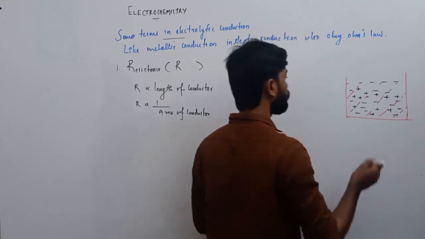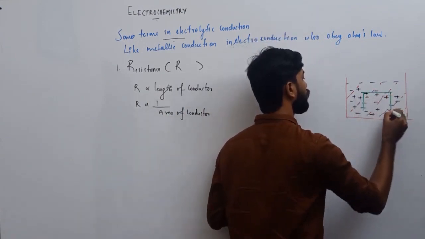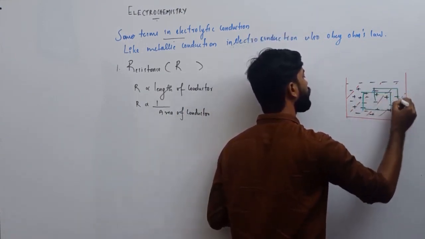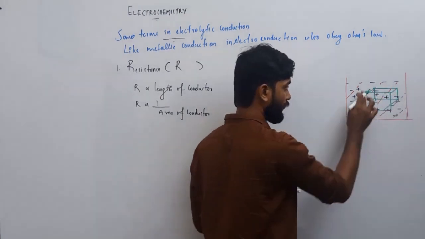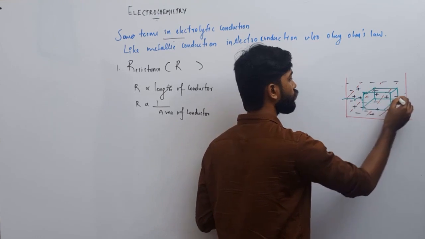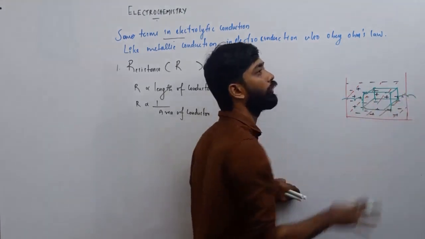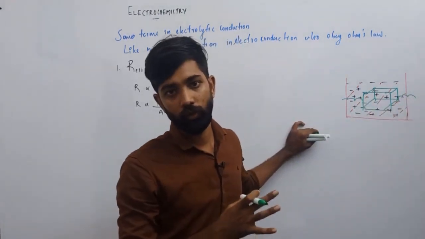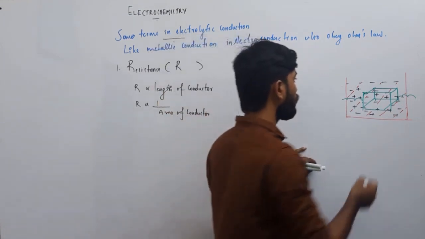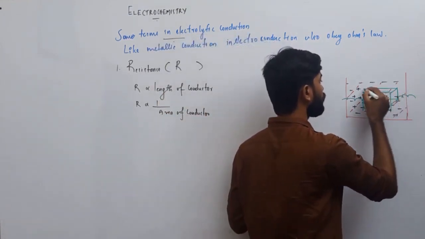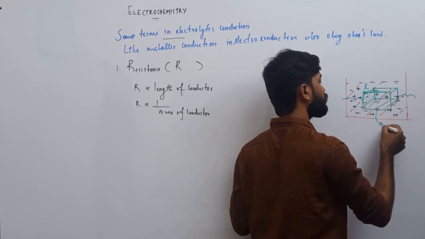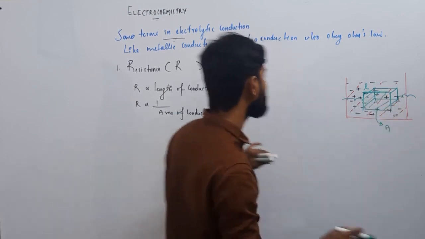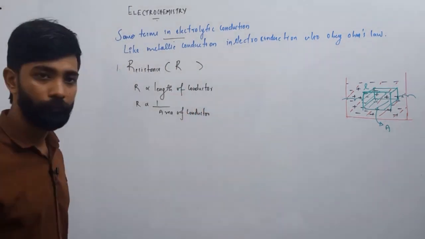If we consider a particular volume in this tank, we are measuring the conduction in that region, where the length of the conductor is L and the area where the electrolyte is enclosed is A.